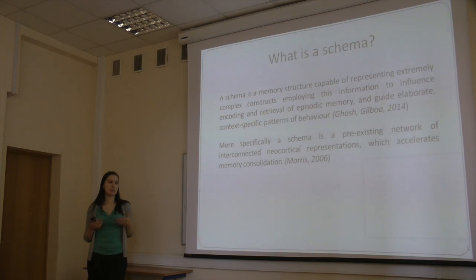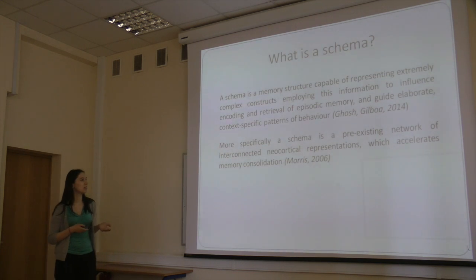From the point of view of neuroscience, a schema is a pre-existing network of strongly interconnected cortical representations, which can accelerate memory consolidation for new information which is congruent with this previous knowledge.